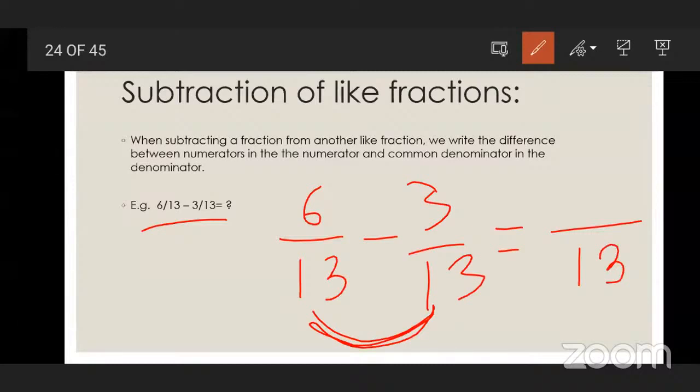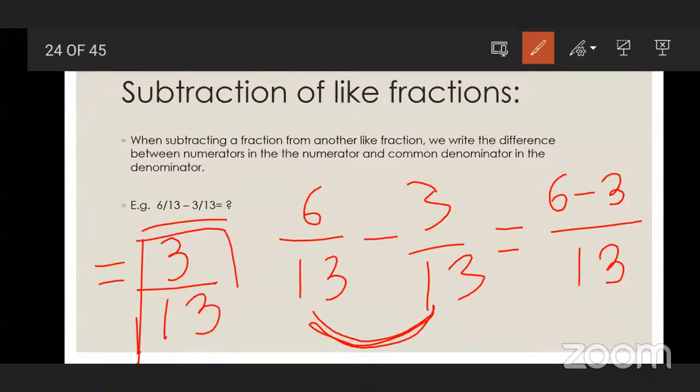What is the difference? 6 minus 3 is 3. So 3 upon 13. In the denominator, what will come? 13.